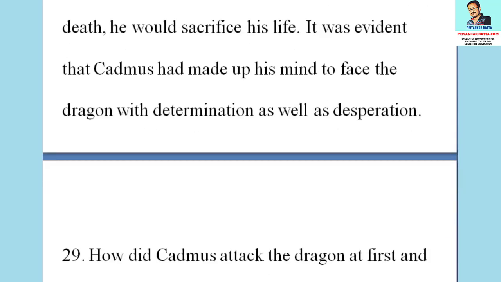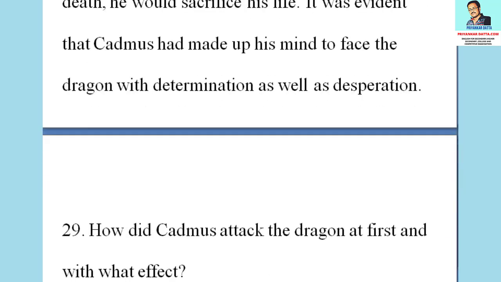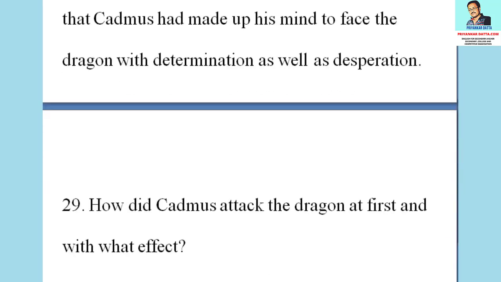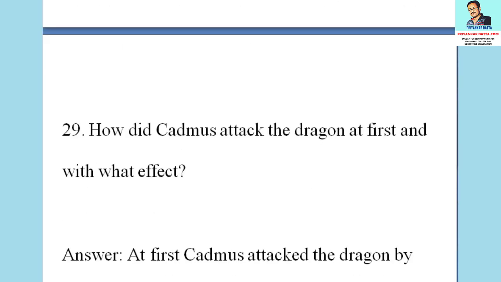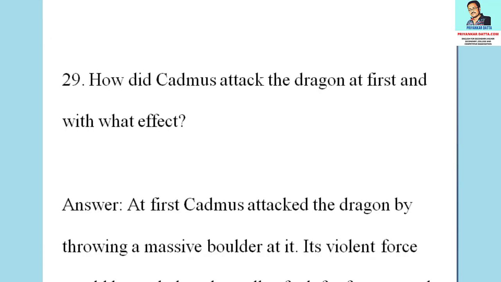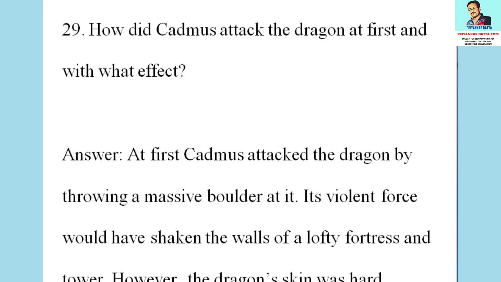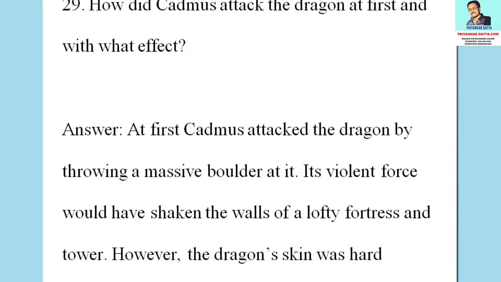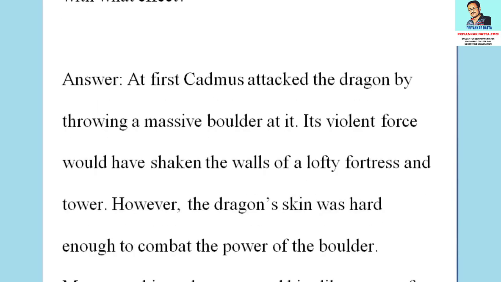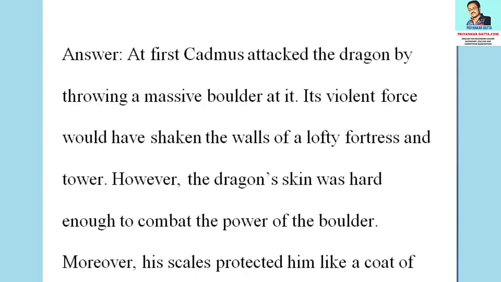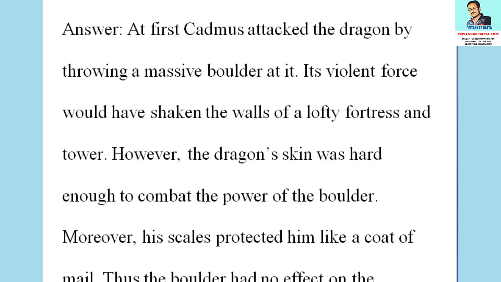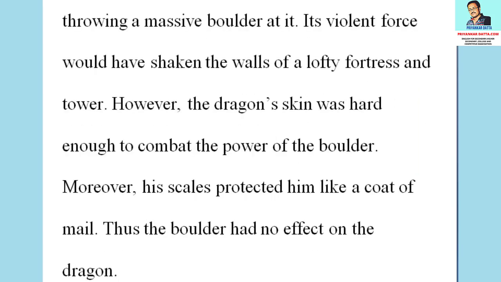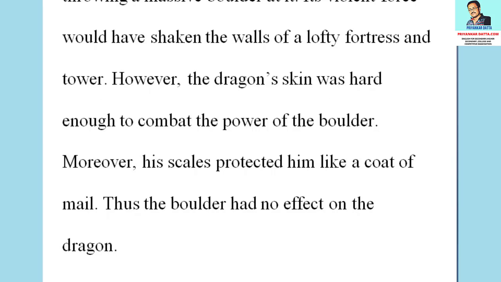The next question is, how did Cadmus attack the dragon at first and with what effect? The answer to the question is, at first Cadmus attacked the dragon by throwing a massive boulder at it. Its violent force would have shaken the walls of a lofty fortress and tower. However, the dragon's skin was hard enough to combat the power of the boulder. Moreover, his scales protected him like a coat of mail. Thus, the boulder had no effect on the dragon.